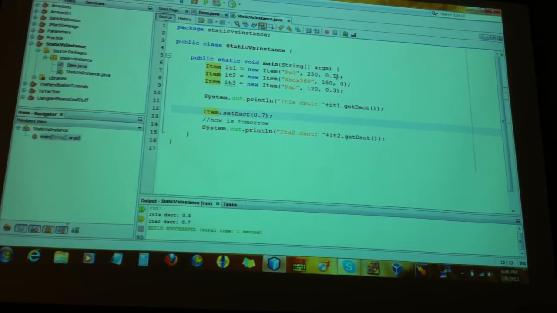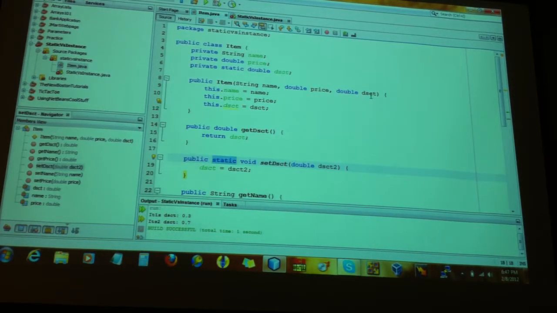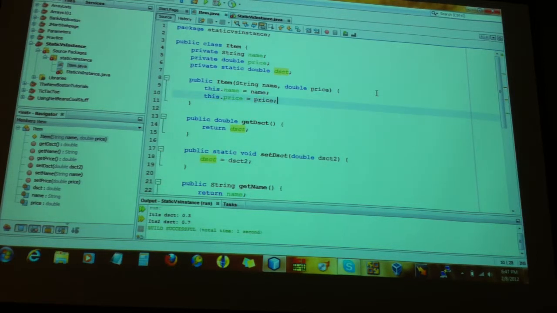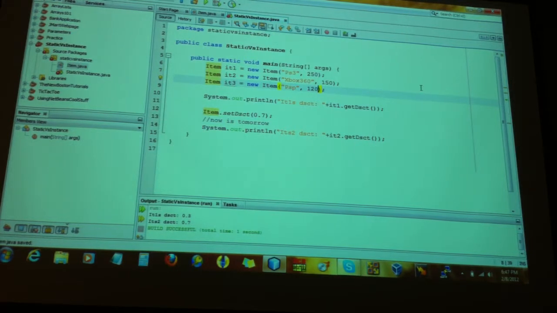For example, you should have your constructor just with two parameters, like this. Here, you shouldn't receive the discount. Is that clear? Now? No. Who said no? Okay.